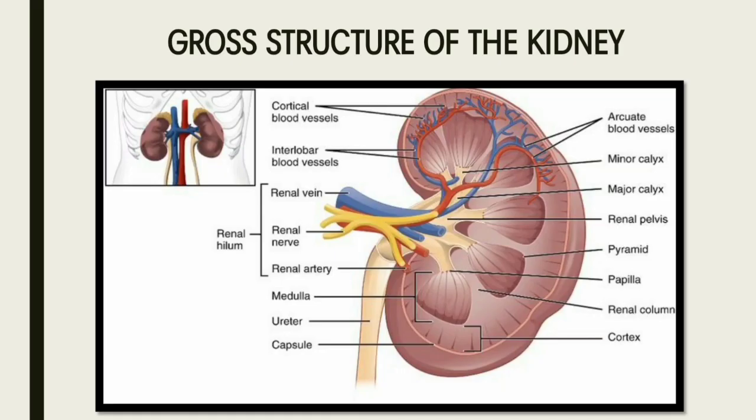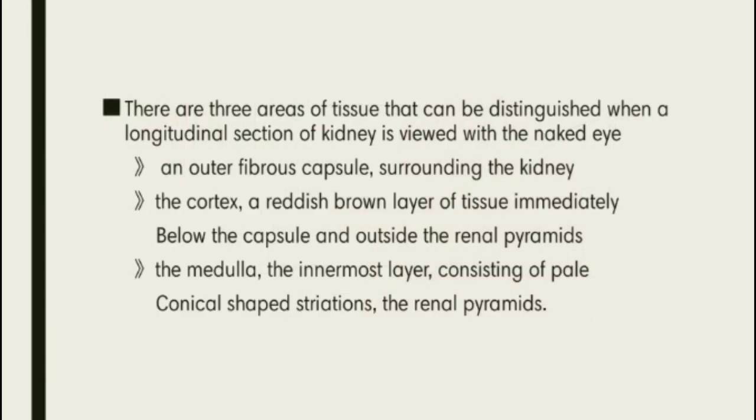Gross structure of the kidney. There are three areas of tissue that can be distinguished when a longitudinal section of the kidney is viewed with the naked eye. An outer fibrous capsule surrounding the kidney; the cortex, a reddish brown layer of tissue immediately below the capsule and outside the renal pyramids; and the medulla, the innermost layer, consisting of faint conical shaped striations, the renal pyramids.